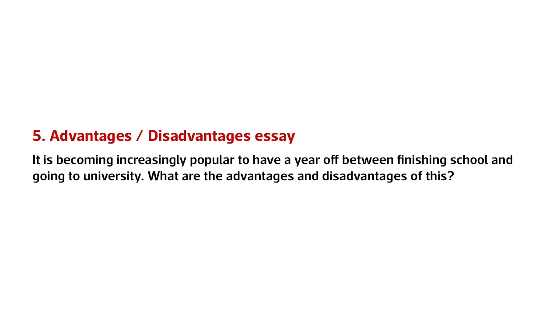That is my opinion. You can write your opinion, but always substantiate your opinion with a valid example and valid points. Now let's look at the fifth type of essay, that is advantages disadvantages essay. So what we can do in this type of question is answer the advantages in the first paragraph, then the disadvantages in the second paragraph, and then finally conclusion. The conclusion could be your opinion also. So let's look at the question.